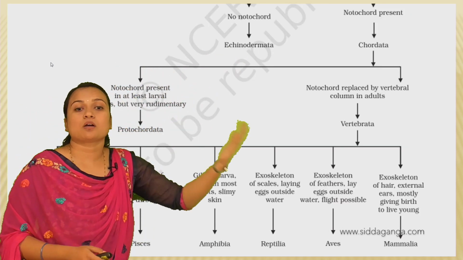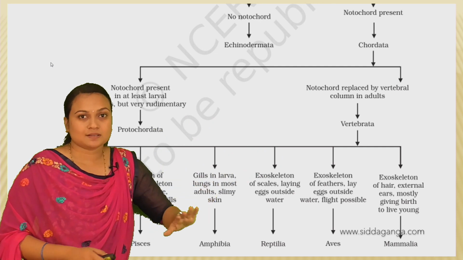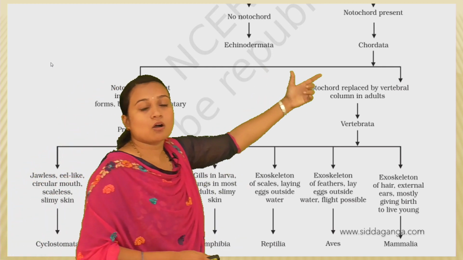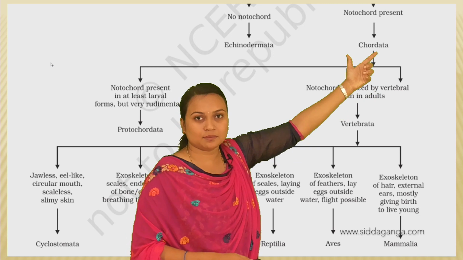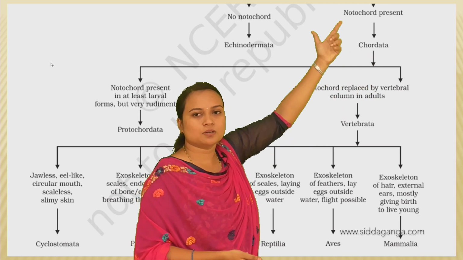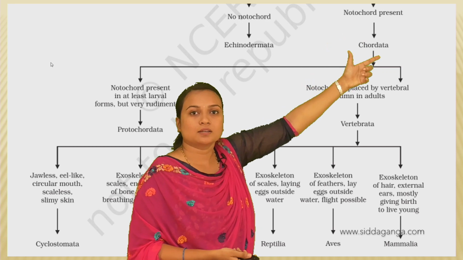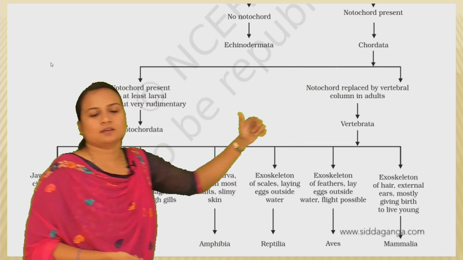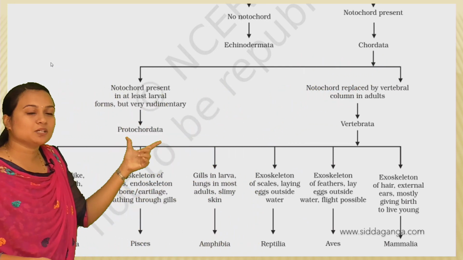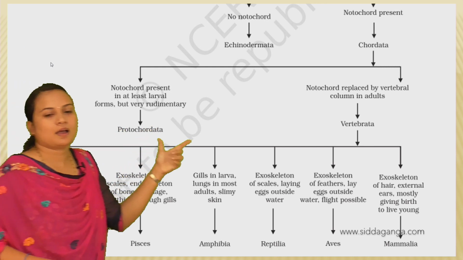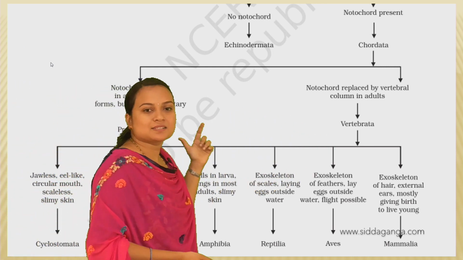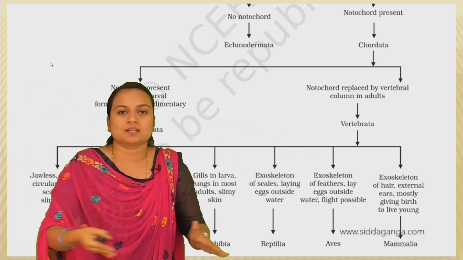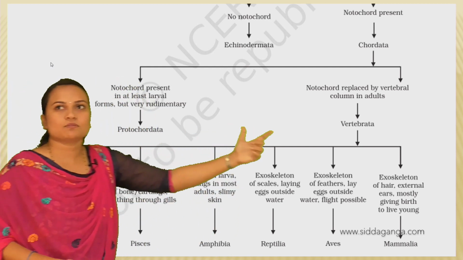So these are non-vertebrates, that is, they don't have the notochord, but the chordates are vertebrates, or else they are chordates due to the presence of notochord. Notochord is present, that is why they are called chordates. And in the chordates, again there are Protochordata, the primitive chordata, and Vertebrata. So these are subphyla, the Protochordata and Vertebrata. In that phylum it is then subphylum, Protochordata and Vertebrata.